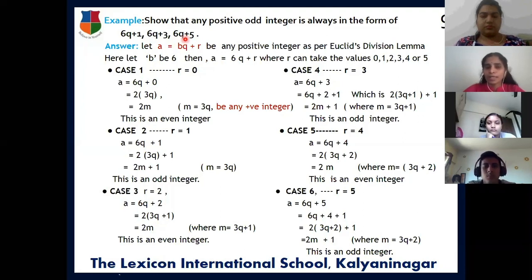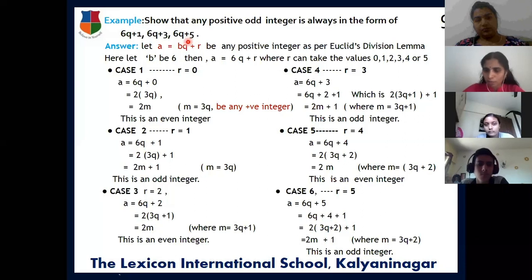Usually you know that any number 6 into q is an even number. If you add 1 to that, you will get an odd number. Adding 3 to that, you will get an odd number, and adding 5 to that, again you will get an odd number. But systematically, we have to prove it.